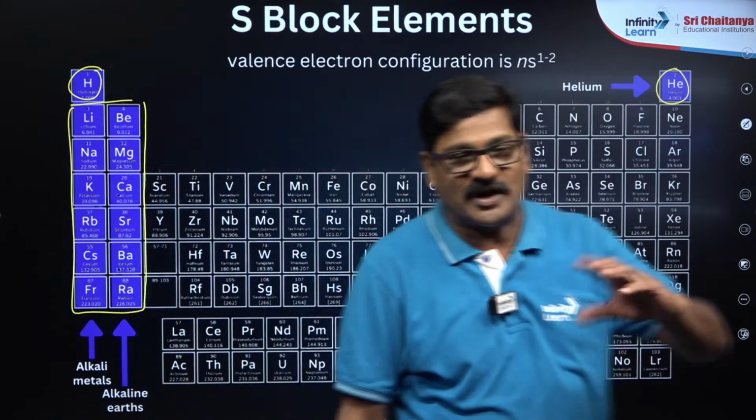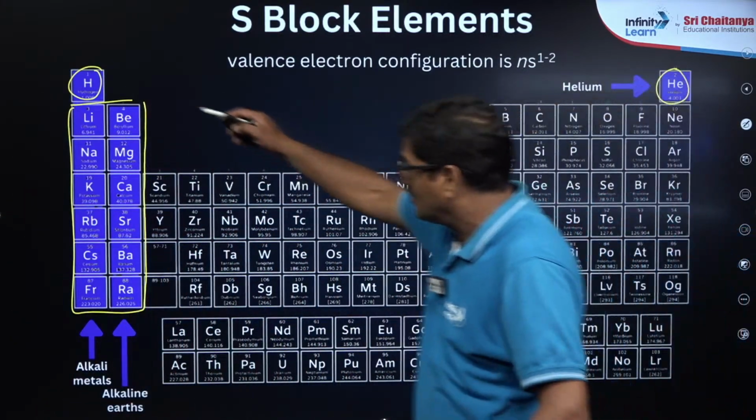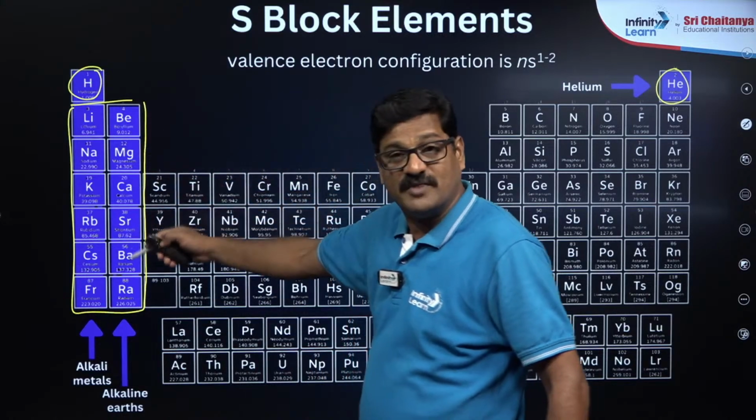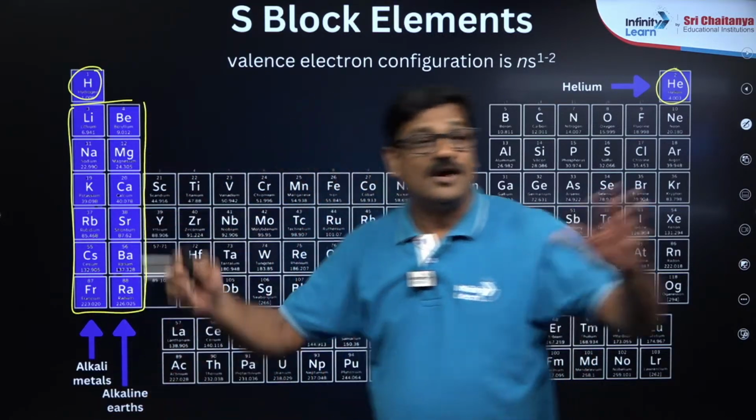Lithium, sodium, potassium, rubidium, cesium are called alkali metals, and beryllium, magnesium, calcium, strontium, barium, radium are called alkaline